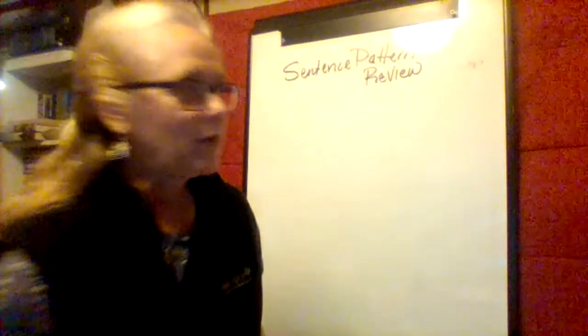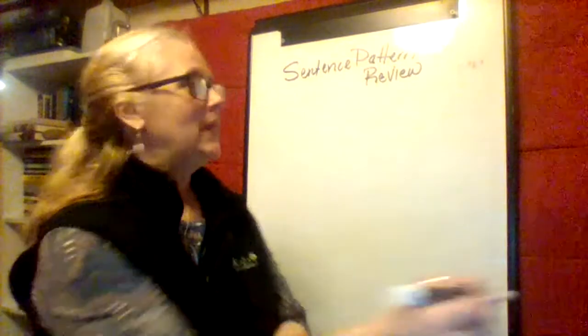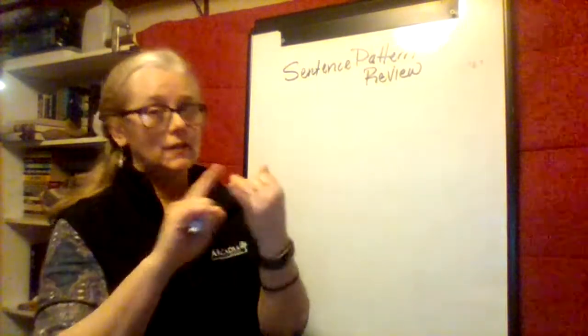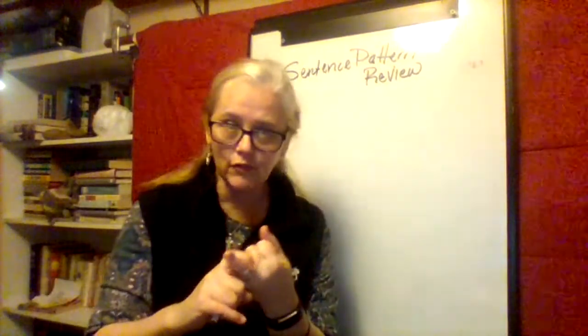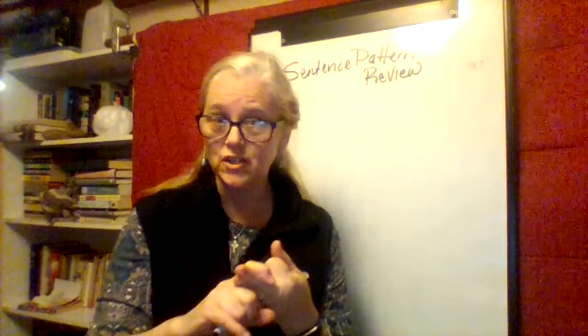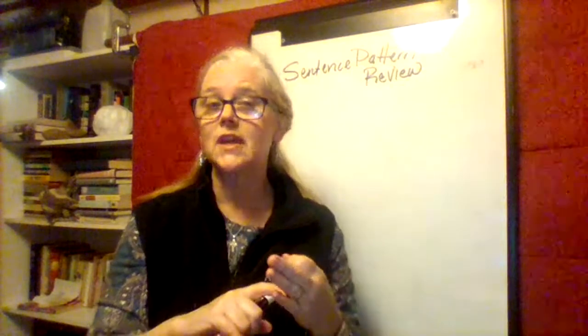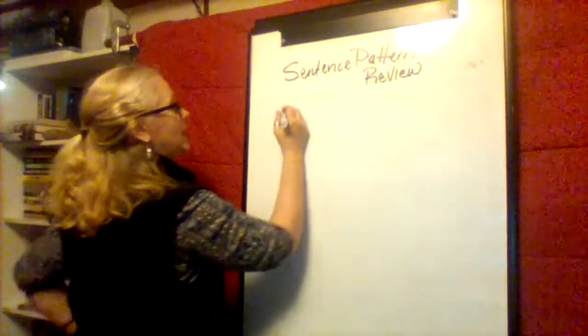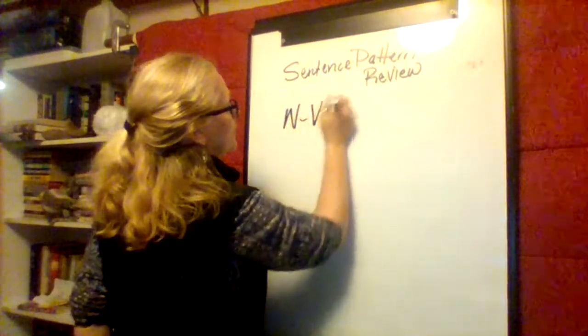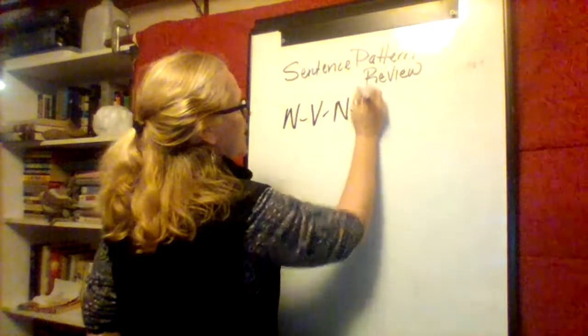All right, here we are for our last sentence pattern. We covered noun, verb; noun, linking verb, noun; noun, linking verb, adjective; and noun, verb, noun, where the second noun is a direct object. And now we're looking at noun, verb, noun, noun.